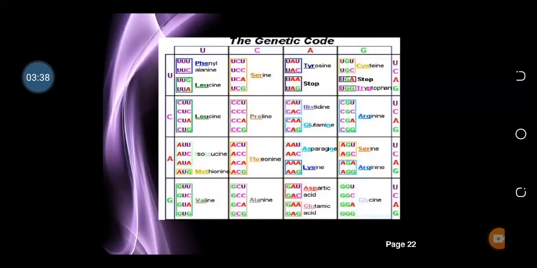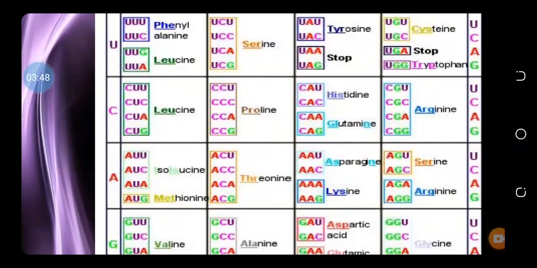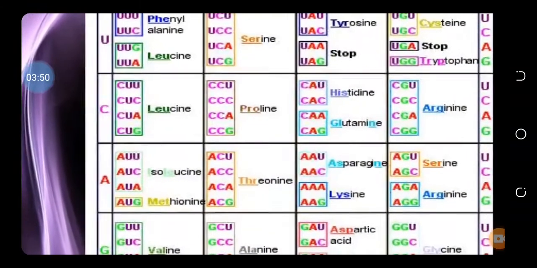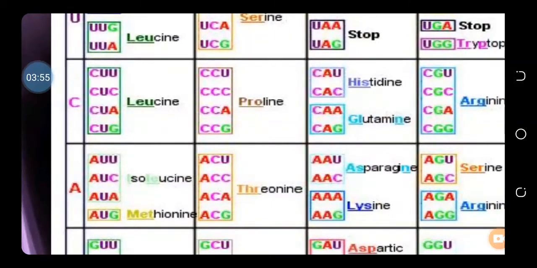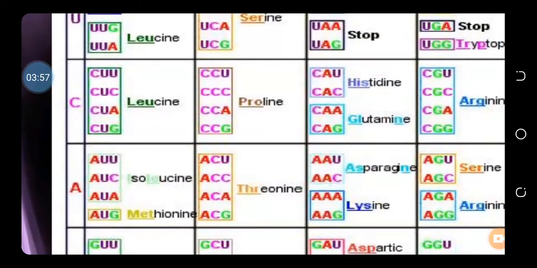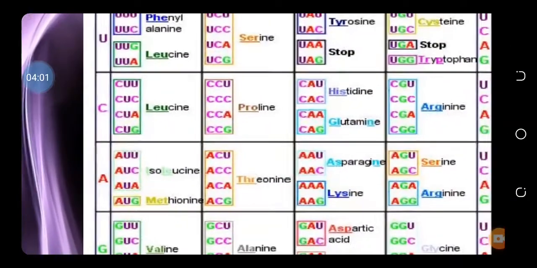As you see in this diagram, there is more than one code for one amino acid. For example, the leucine has the four codes CUU, CUC, CUA, CUG. In this you see that CU is common, only the last nucleotide is changed. That is, in the first it is U, then in the second it is C, then A and G.